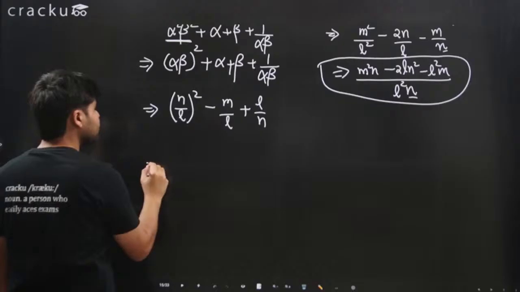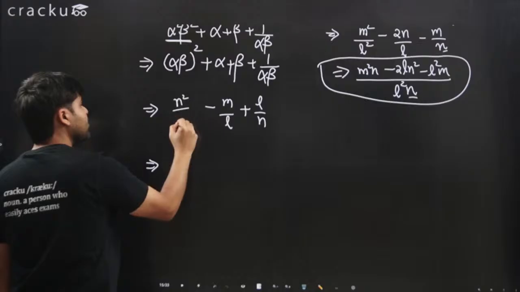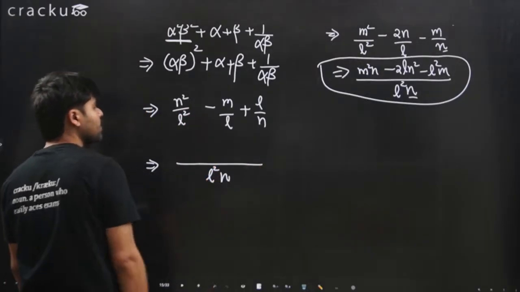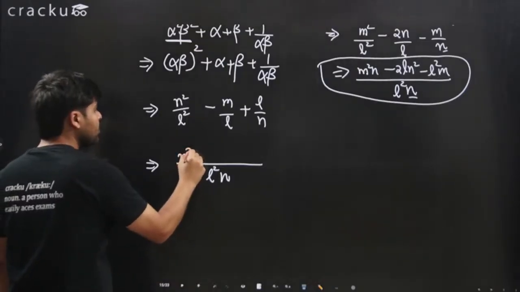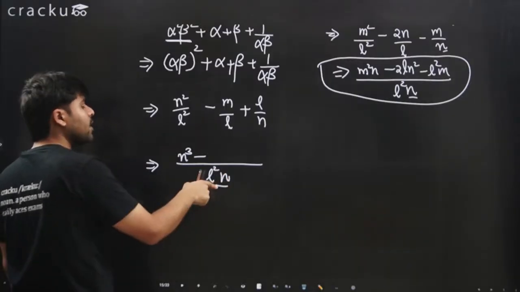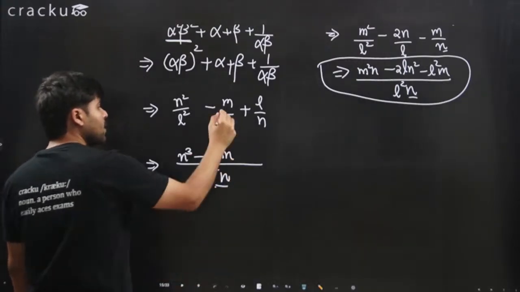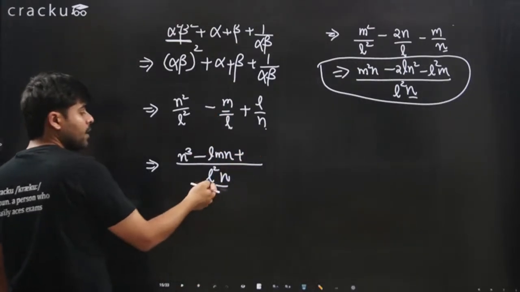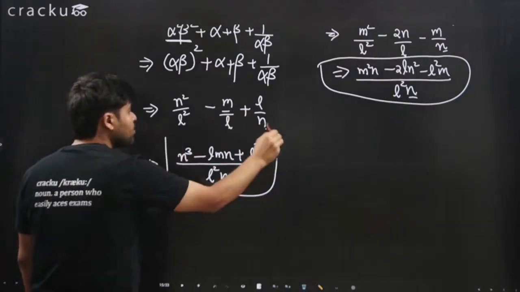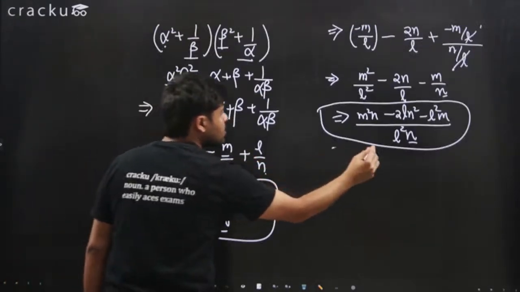Now let's solve this. This is nothing but n square over L squared. So I'll just simplify this. I'll get in the LCM L square n. In the numerator, I'll get n cubed. Here I'll get L square n divided by L, which is Ln. So this is Lmn times this, right? Plus L square n divided by n, which is just L square. So this is L cubed. This is the product of the roots. Now this is the sum of the roots. This is the product of the roots.